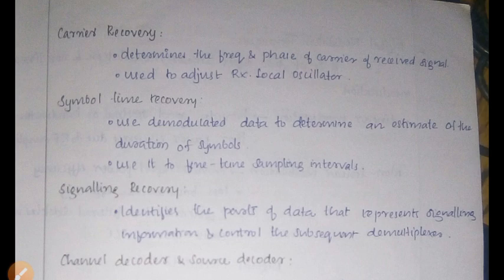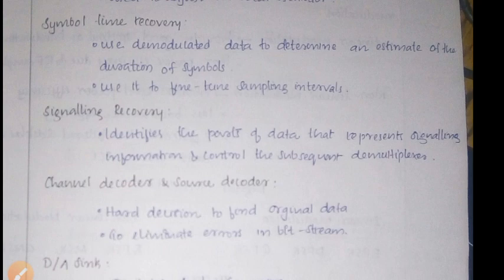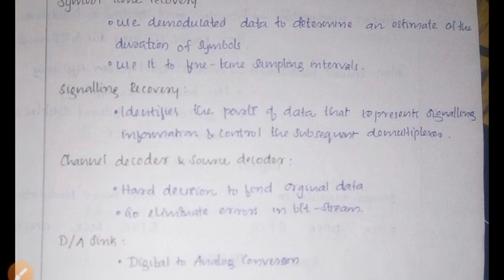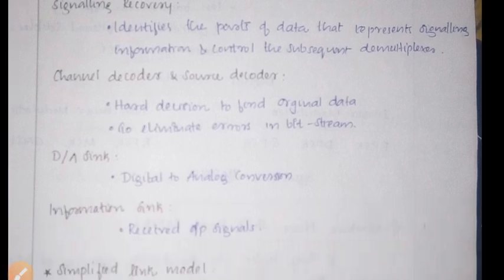Okay, then symbol time recovery, it mainly uses demodulated data to determine an estimate of the duration of the symbol. Use it to fine tune the sampling intervals. Okay, then signaling recovery, it just identifies the parts of the data that represent signaling information and controls the subsequent demultiplexer. Okay, then channel decoder and source decoder, here it will just take the hard decision to find the original data and also to eliminate the error in the bit stream.